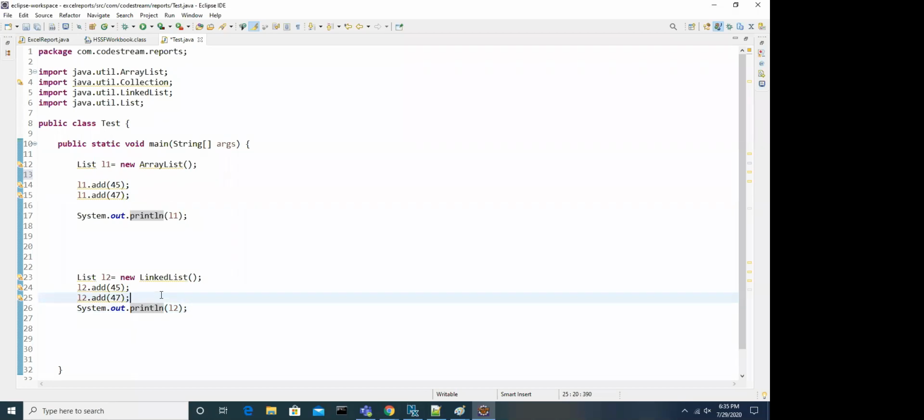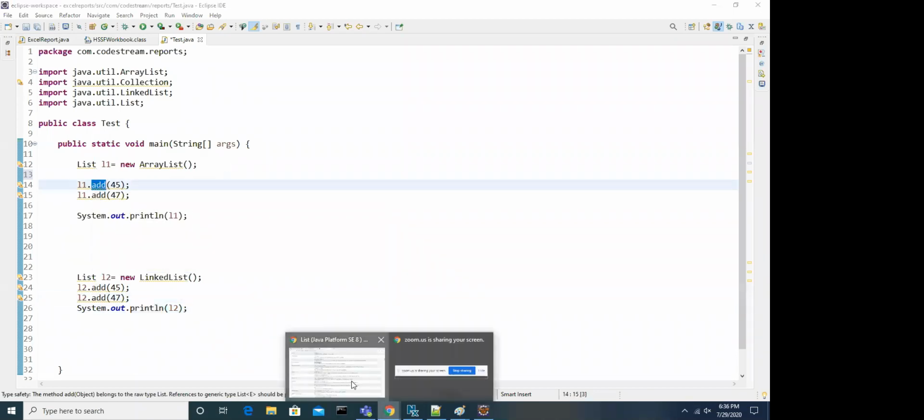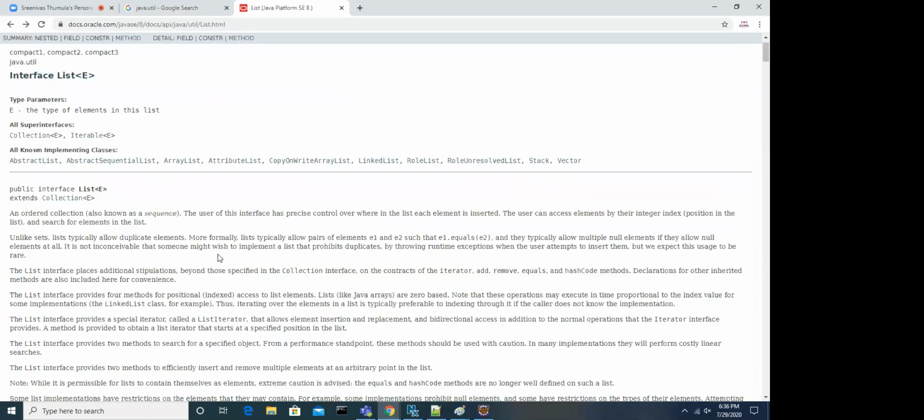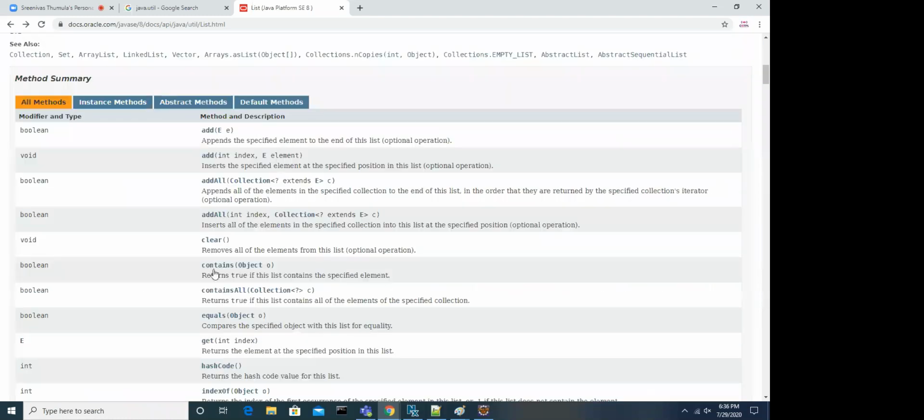So from your side, try to look at all the methods of the List interface and the Collection interface, and try to read what the purpose of each is. Try to add elements, get the elements, remove the elements, and clear the elements.